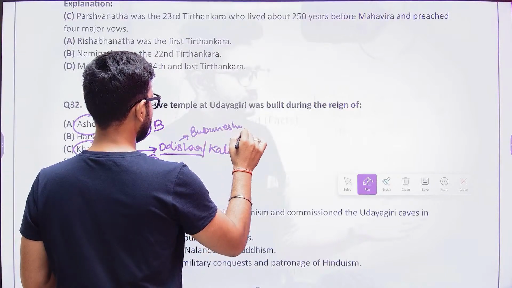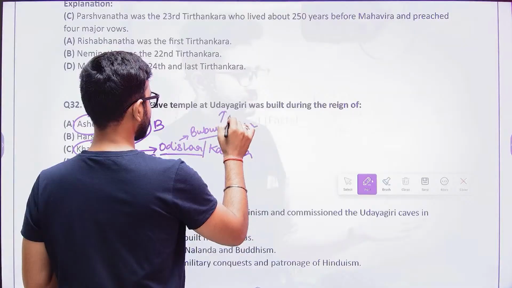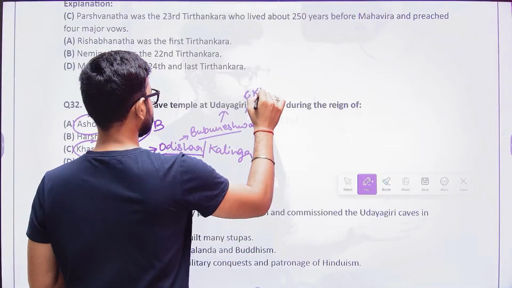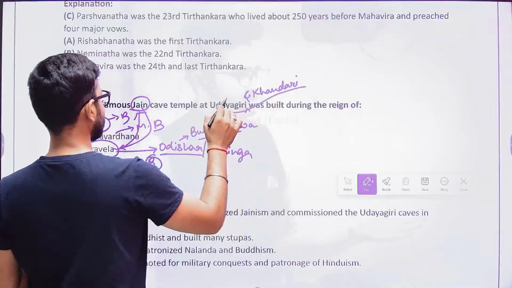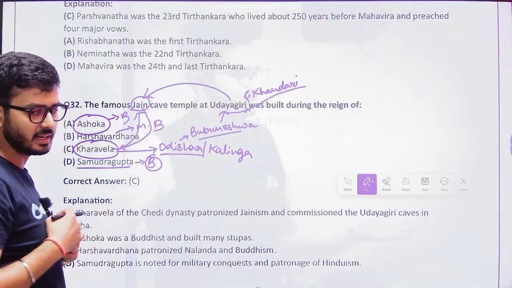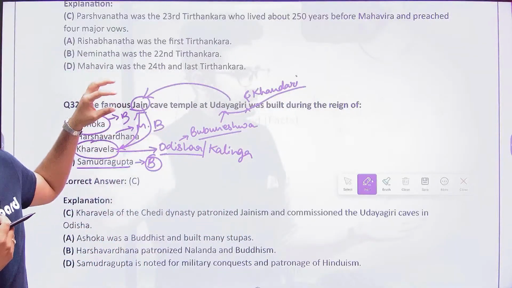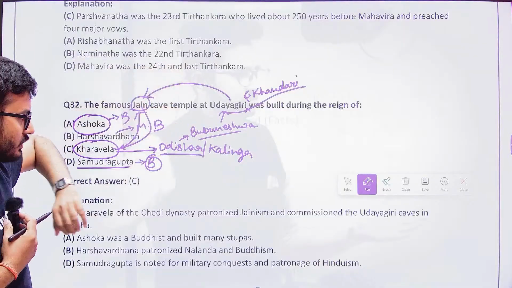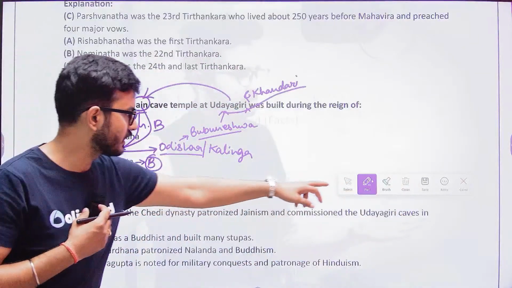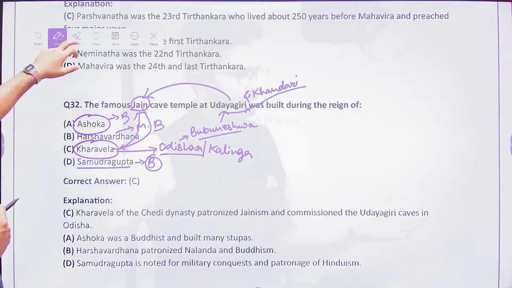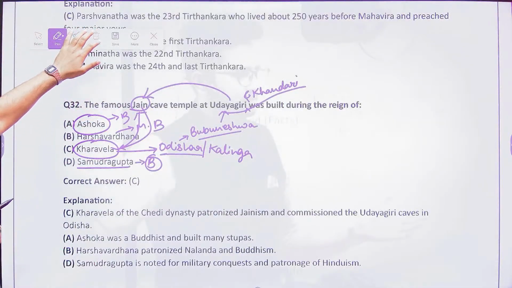Bhubaneswar area, there are the caves known as the Udaygiri and Khandagiri. It is the Udaygiri and Khandagiri caves that are known as the Jain caves. Alright, so this is the general understanding when we talk about the particular Jain caves.